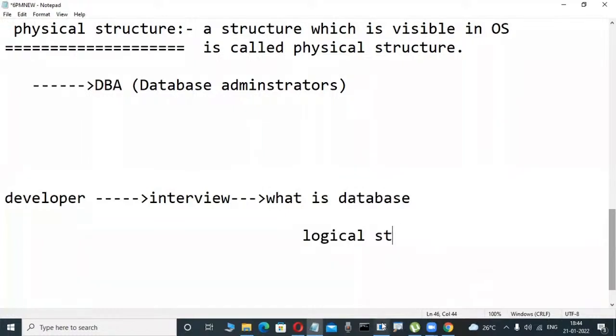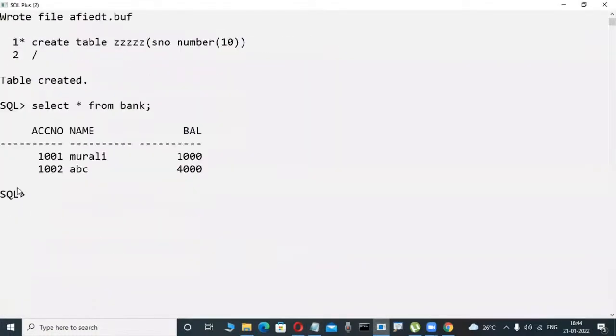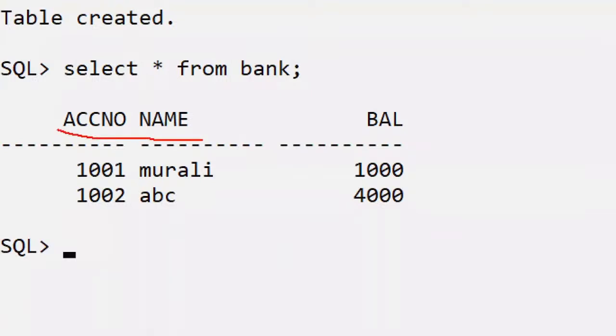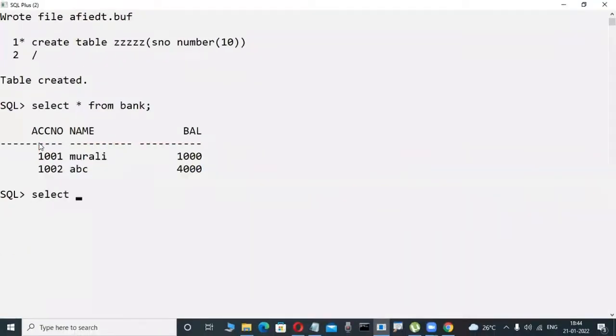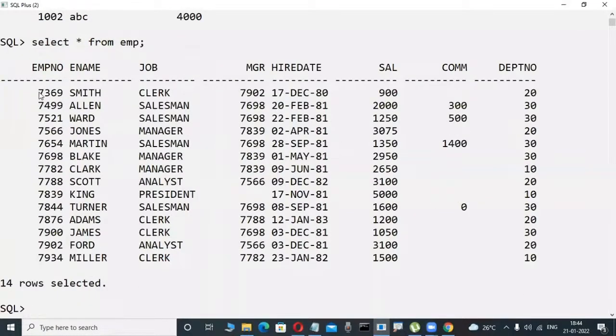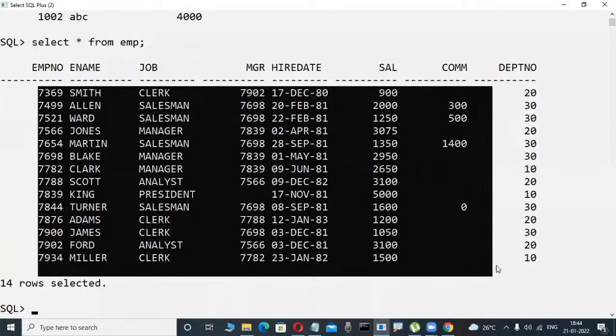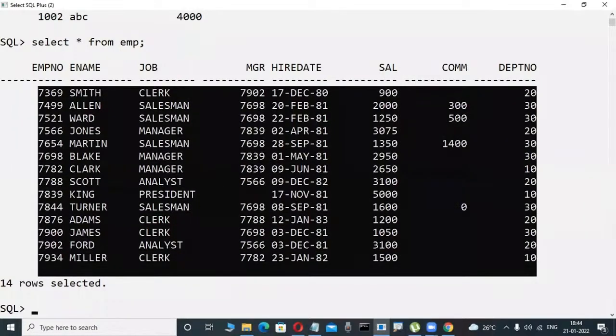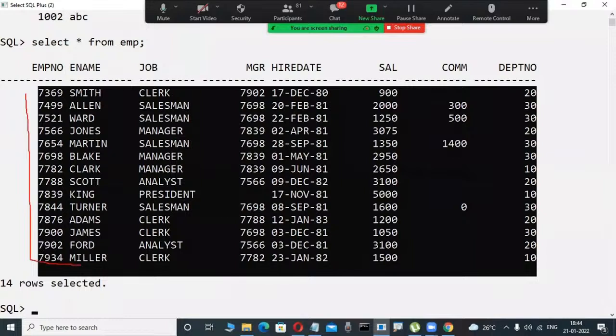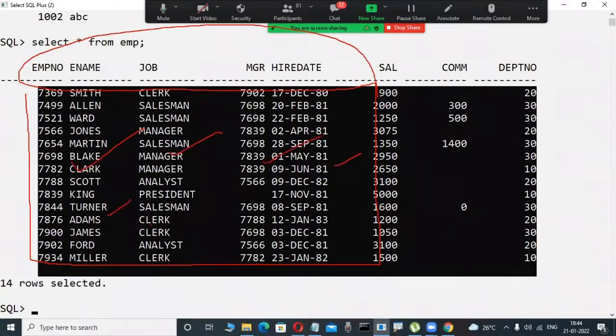What they tell is that it is a place where we can store a structured collection of data. Is it a structured collection of data or not? Table format. Suppose, yesterday, did anybody observe a big table I was typing? It is a structured collection of data. This is the logical side we are talking about, because developers are well-known with tables, views, procedures, functions, and triggers. A database is a place that stores a structured collection of data, because we are learning the relational database, the logical side.